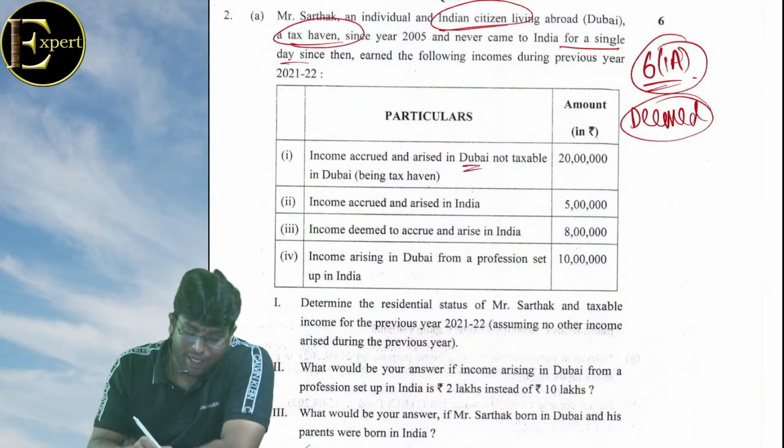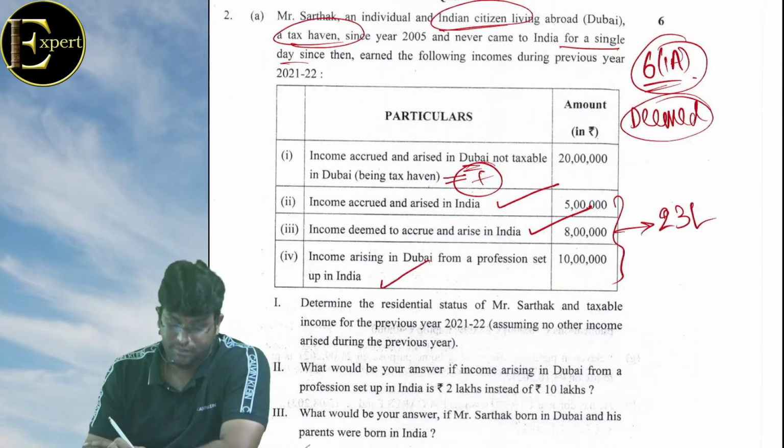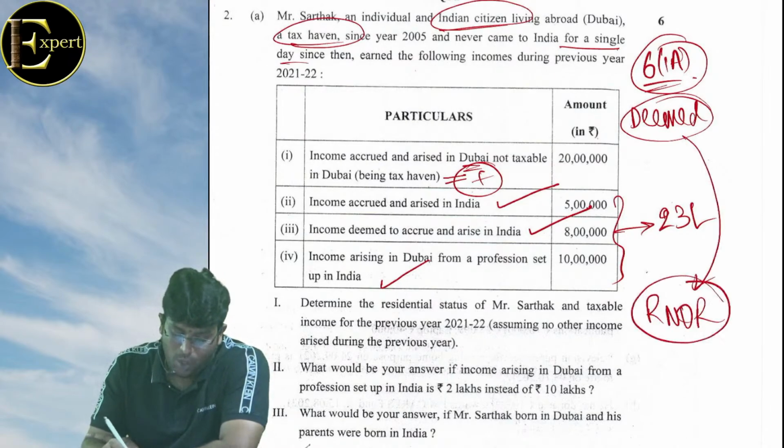Income accrued or arisen in Dubai, not taxable in Dubai. ये तो फॉरेन है, इसको इग्नोर करो. Income accrued in India, very good. Deemed accrued in India, very good. Arising in Dubai from professional setup in India, very good. पूरा मिलके 23 lakhs. समझ रहे क्या? He will definitely become a deemed resident, and a deemed resident is always an RNOR.